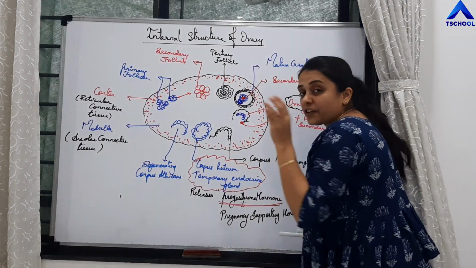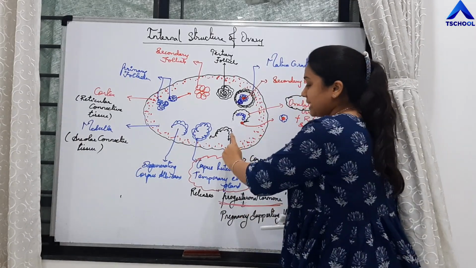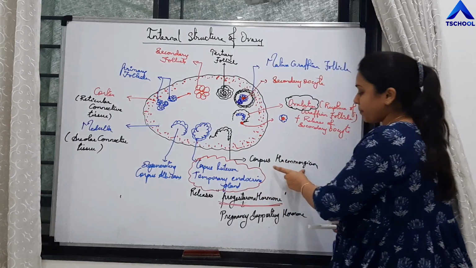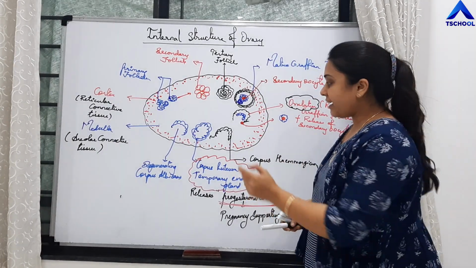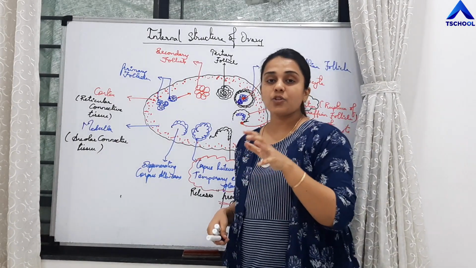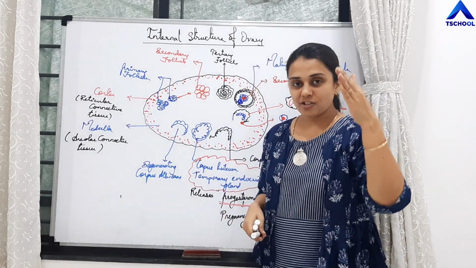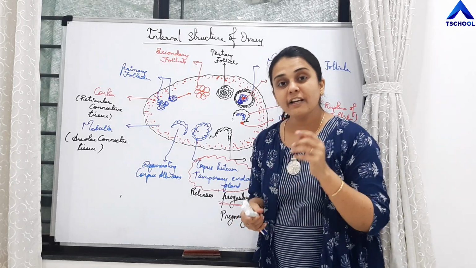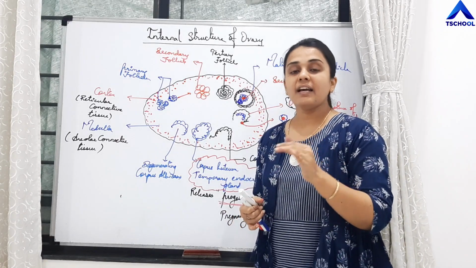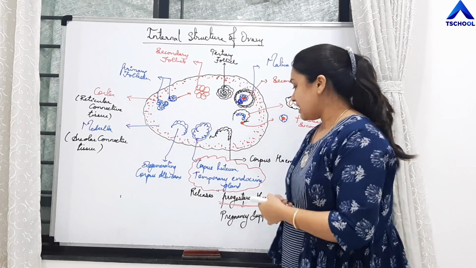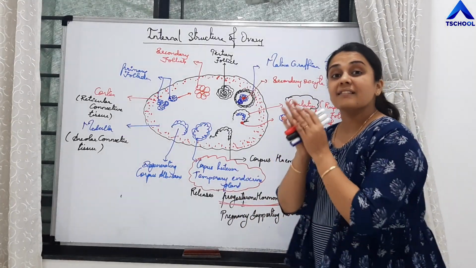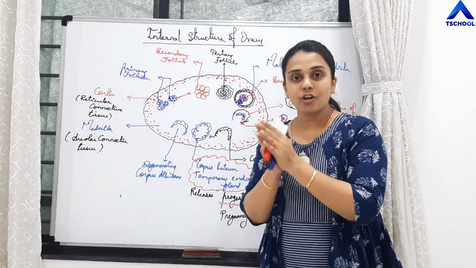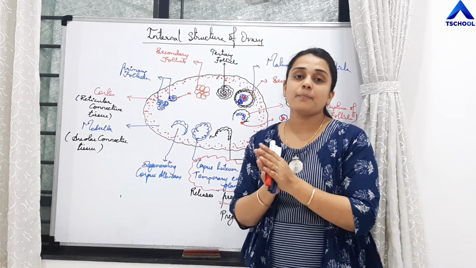Then the left part of the Graafian follicle, there is breakage of blood vessels. So that is called as corpus hemorrhagicum. Then it is getting converted into corpus luteum, right? So this we are talking after 14 days of the menstrual cycle. Now, if there is fertilization and if the pregnancy passes, then this corpus luteum is a temporary endocrine gland which keeps on releasing progesterone hormone, which is a pregnancy supporting hormone.